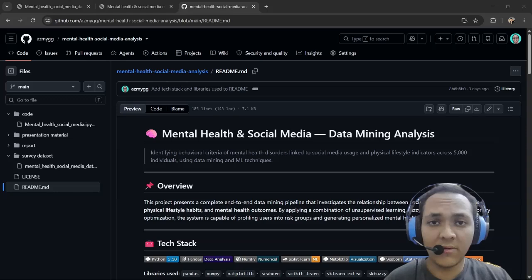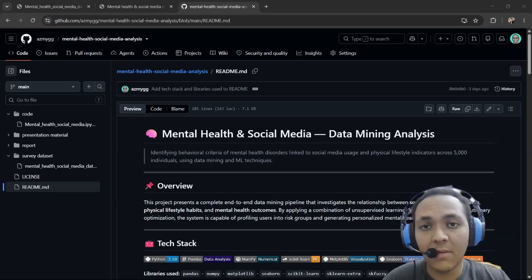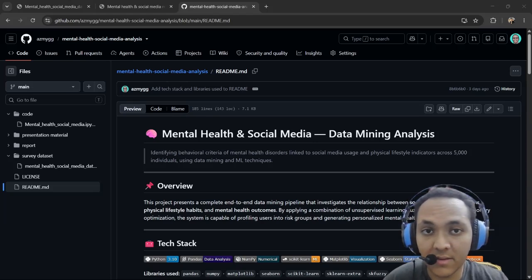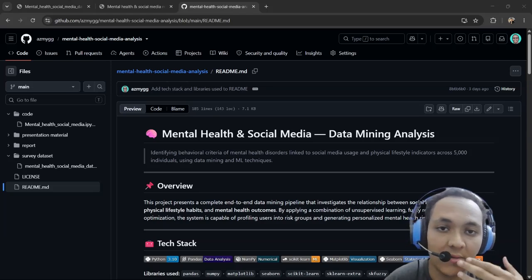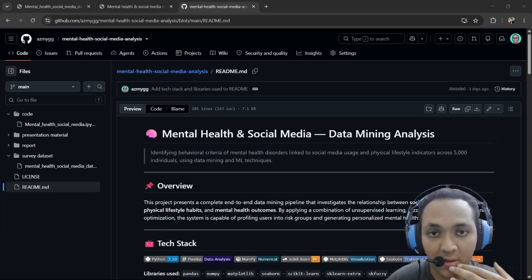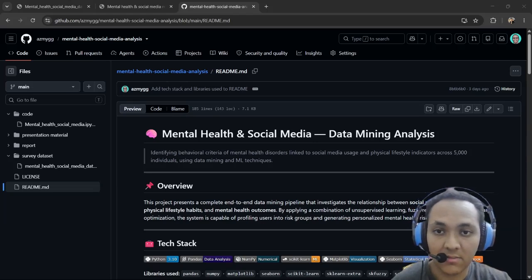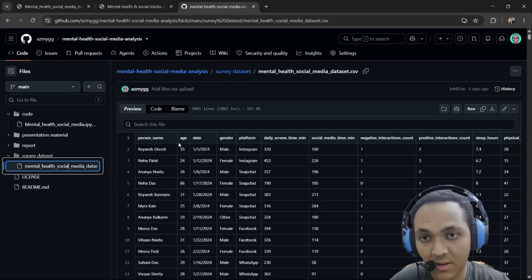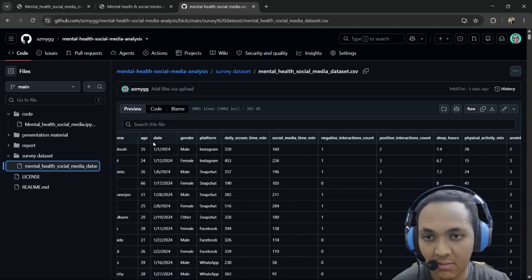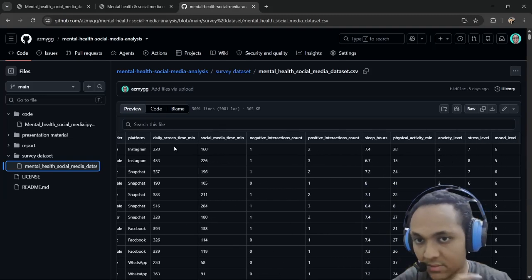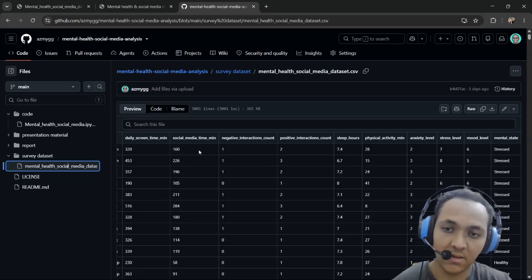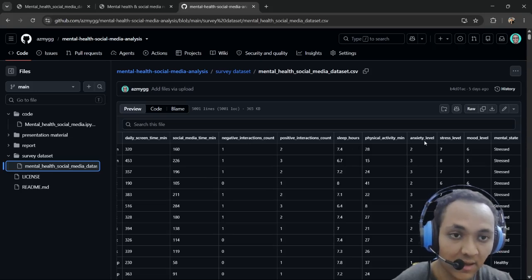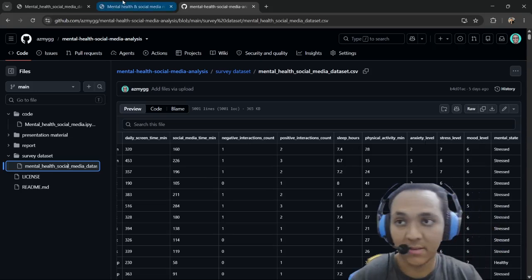Now let's move on. One of my latest projects this spring, my teammate and I worked on an open source project to identify behavior criteria of mental health disorders linked to social media usage and physical activity across 5,000 individuals using data mining and machine learning. Now I would like to take a look at the database we used, which is a survey from open source: person name, age, gender, platform, daily screen time, social media time from the daily screen time, negative interactions, positive interactions, sleep hours, physical activity, anxiety level, stress level, mood level, and mental health.